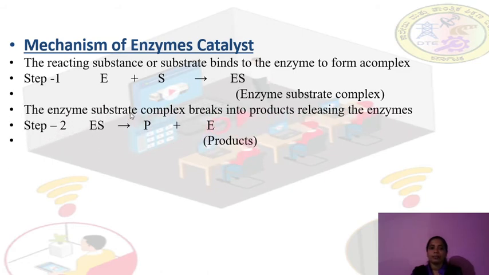In the second step, the enzyme-substrate complex breaks down. The reaction takes place between the enzyme and substrate here, and the complex breaks into the product, and we get the enzyme back. So this is the mechanism of enzyme catalysis. Step 1: the enzyme and the substrate form the enzyme-substrate complex. Step 2: the enzyme-substrate complex decomposes into the product and the enzyme.